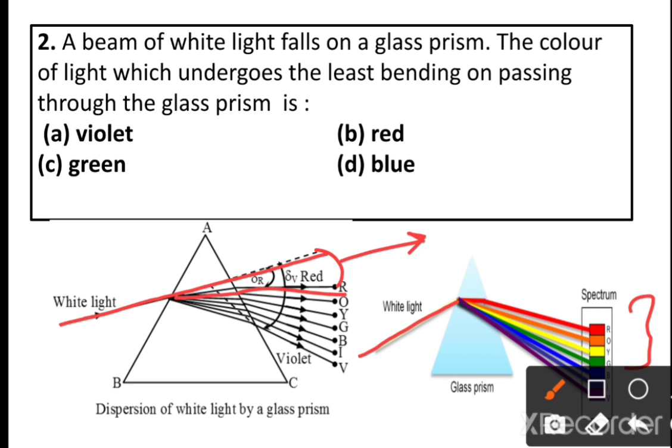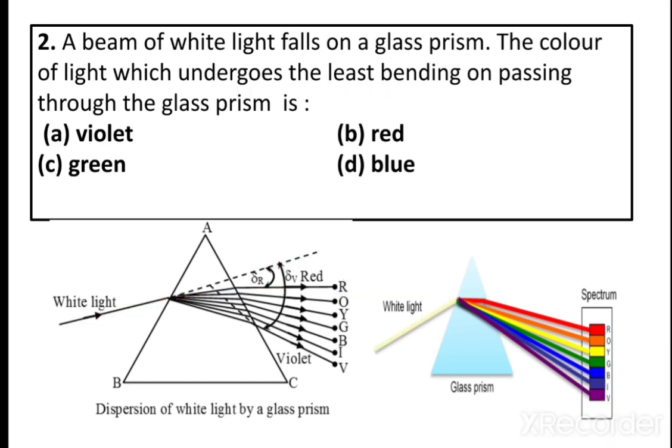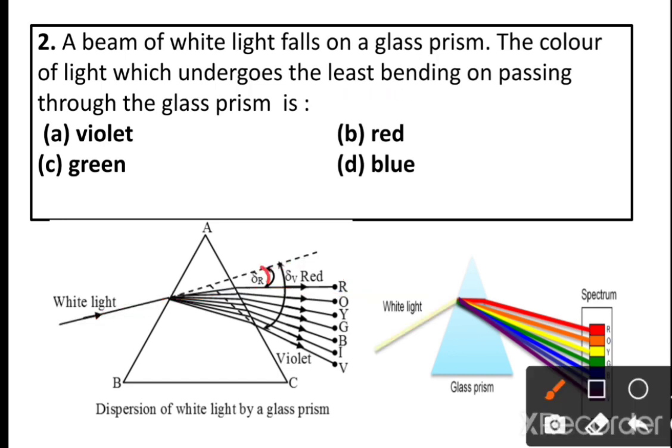So here a beam of white light falls on a glass prism. The different colors are deviated at different angles. Which deviates with the least bending? This is the deviated angle between the incident ray and red light, and this is the angle between the incident light and violet.